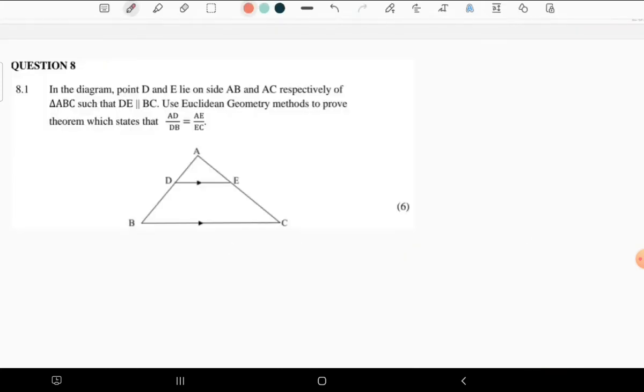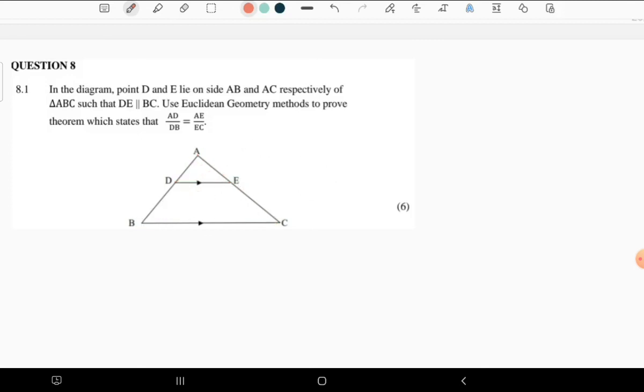Everyone, welcome to question number 8. Question number 8, ladies and gentlemen, you can just study this one and understand it, master it, because the idea is to construct the perpendicular heights of the triangles that you are dealing with, and find the ratio of the area of this triangle and that triangle, then therefore done.